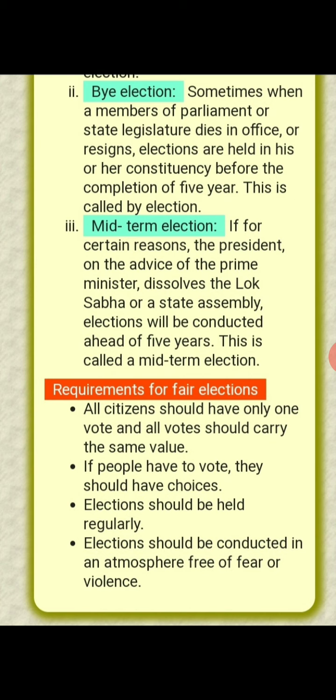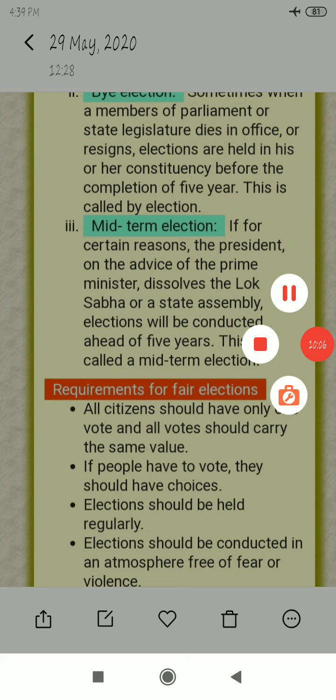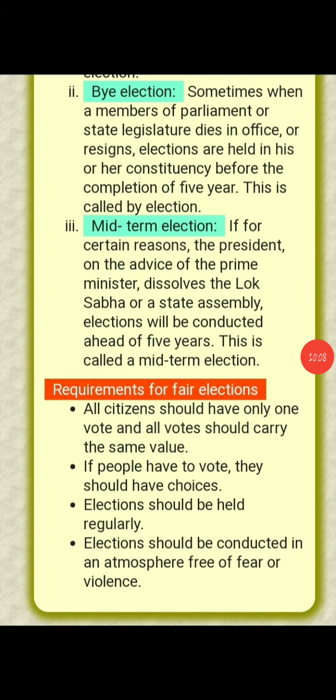Now the third one is that elections should be held regularly, as we saw earlier. Elections should be held at regular intervals. Elections should be conducted in an atmosphere free of fear or violence. So the last point we discussed is that elections should be held regularly, and conducted in an atmosphere free of fear or violence.